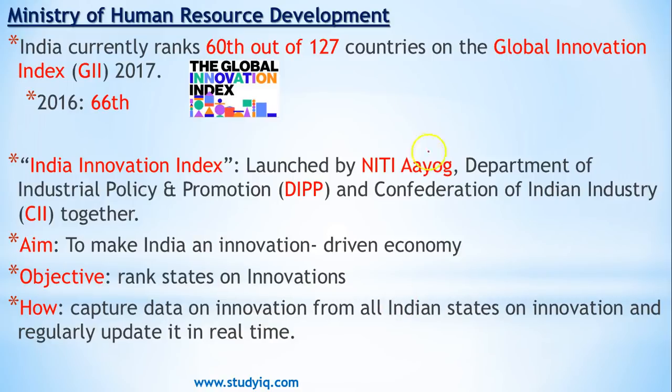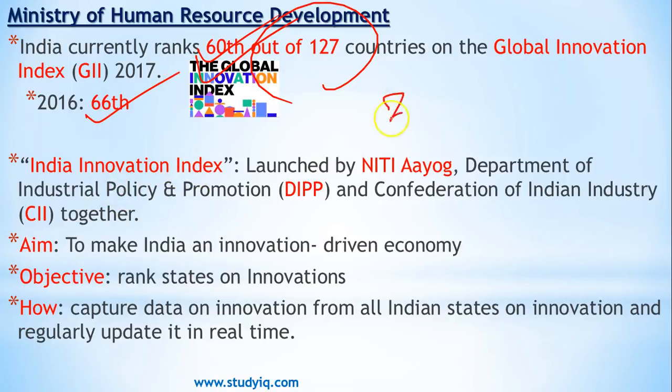With this, the Global Innovation Index is out for 2017, and India's rank is 60 out of 127 countries. India has also launched its own innovation index, which is known as the India Innovation Index. If we compare our progress with last year, last year we were at number 66. This year we are at 60, a jump of 6 places, which is not bad. Of course, we want to see ourselves as a top innovation country in the world, and for that, the India Innovation Index is something that can help us.